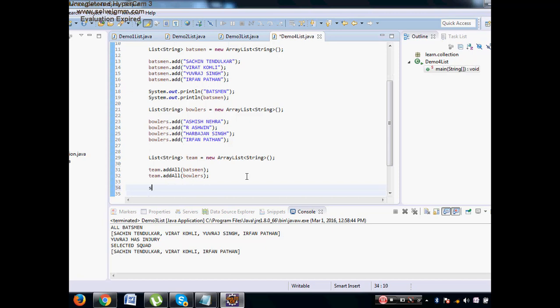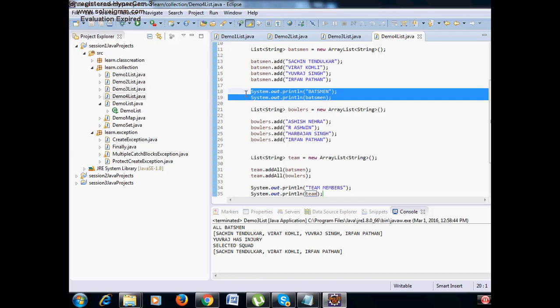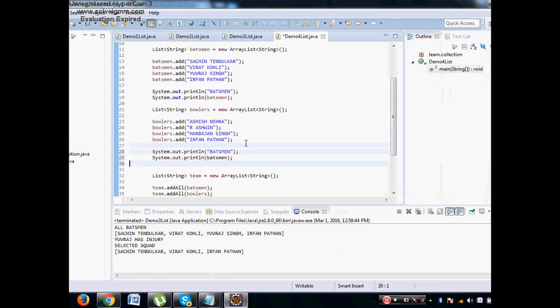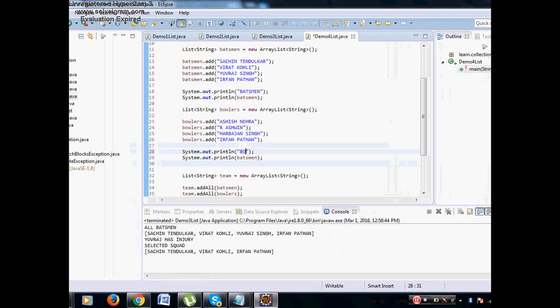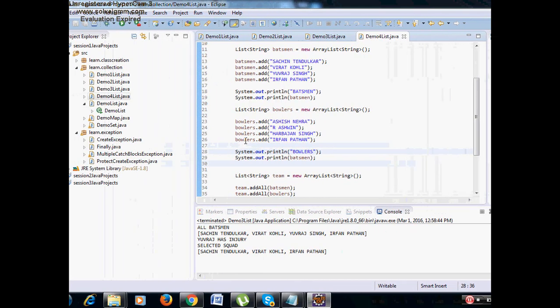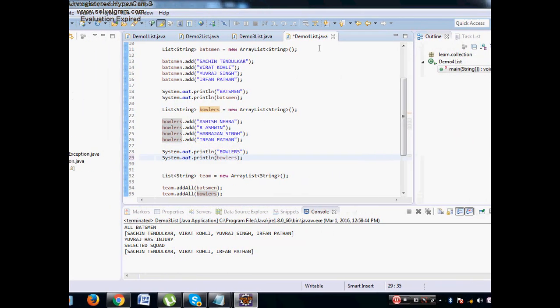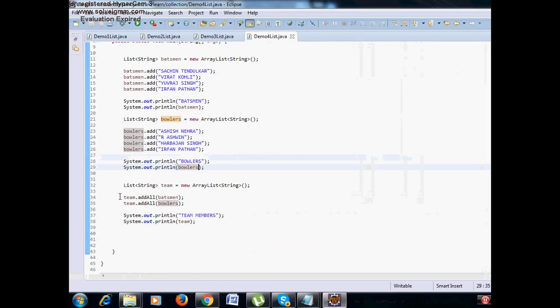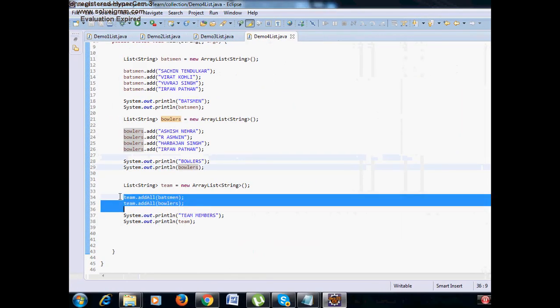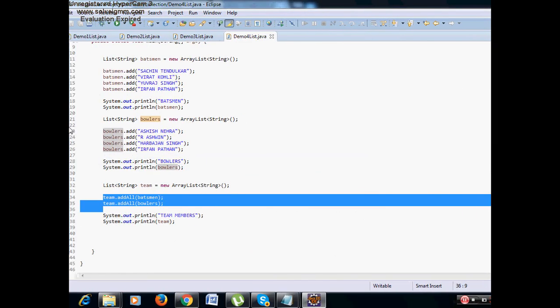Then I will say sys out team members, then sys out team. Then let us print even the bowlers as well. Sys out bowlers, and I'll give the list as bowlers. But the main thing we have to concentrate on is this is how we can combine two lists, by using the addAll function.